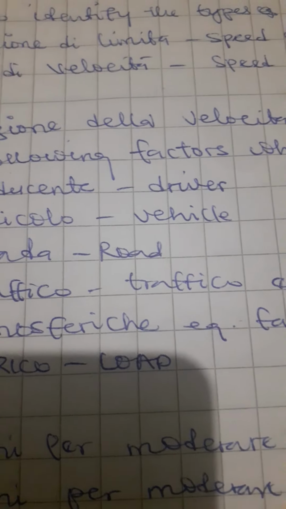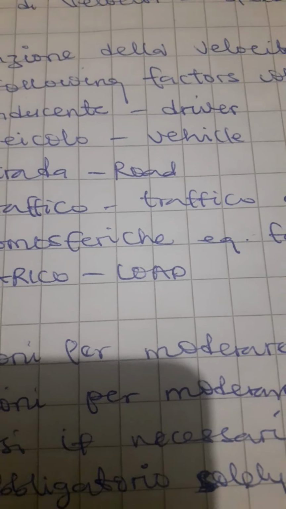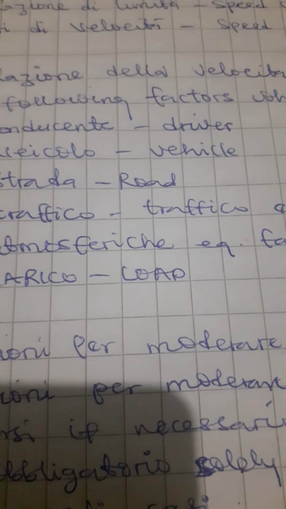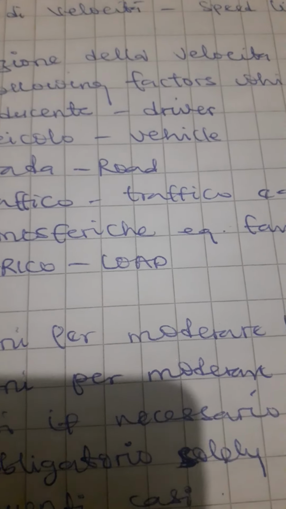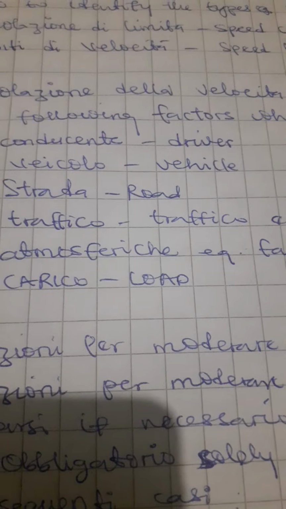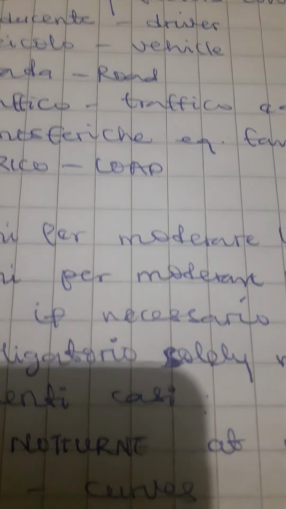But there are also conditions where we still need to moderate. There's a condition where we still need to moderare la velocità in order for us, that is per poter, that means in order for us to be able to stop if there is need. That's why they say the word se necessario.